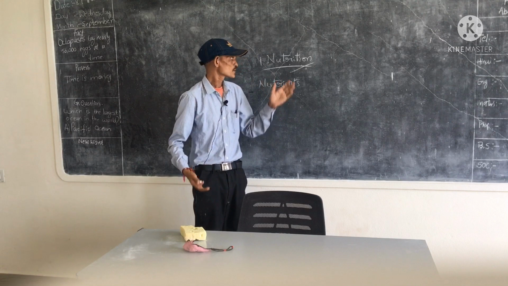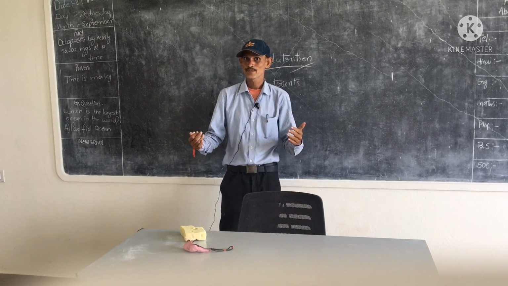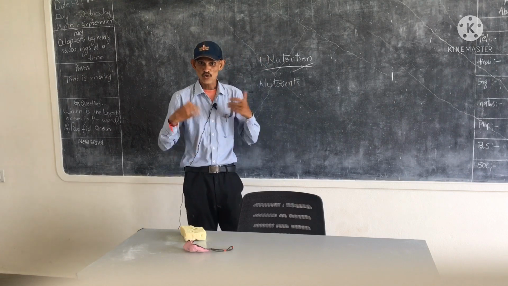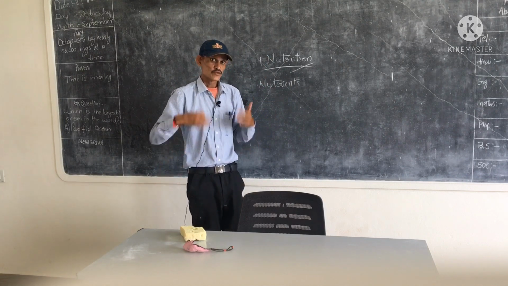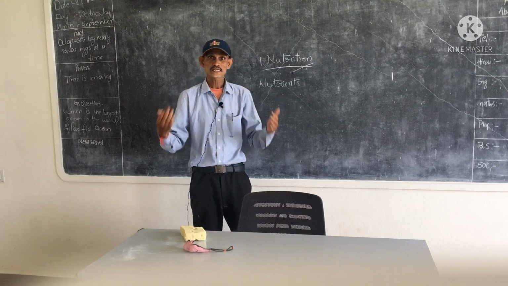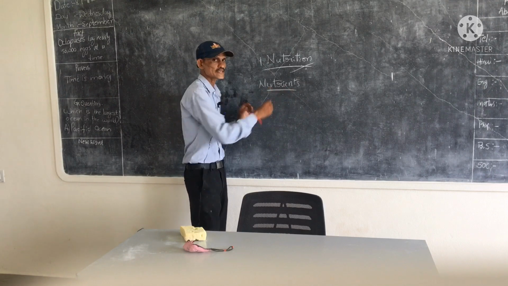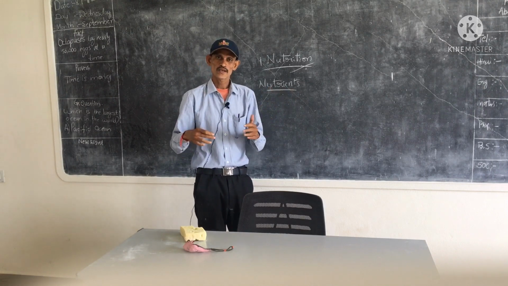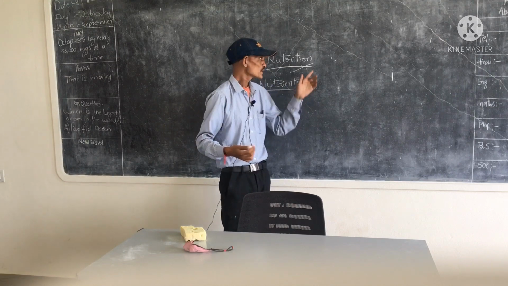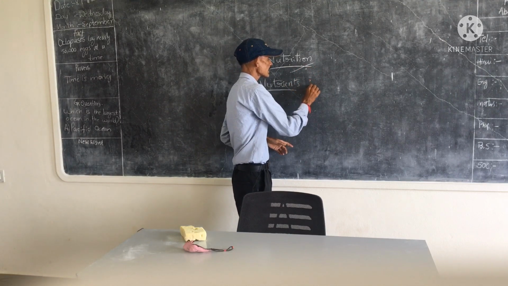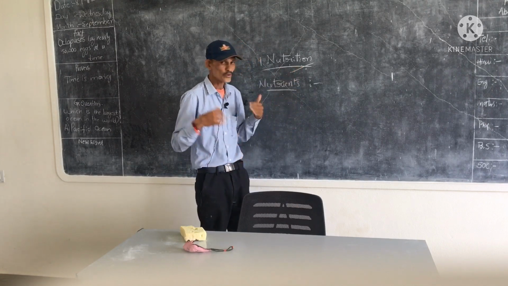First, to learn about nutrition: nutrition means intake of food materials and utilization of food materials in our body. This process is nothing but nutrition. Next, what is meant by nutrients? Nutrients are the food materials taken into our body. Now the difference between nutrition and nutrients: nutrition is the process, nutrients are substances. This is the main difference.